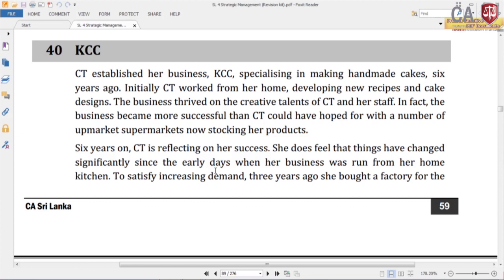So, here the owner name is CT, and her business is KCC. What type of business they are doing is making cakes. The business was established 6 years ago. So, how was the business developed? Initially she worked from home.